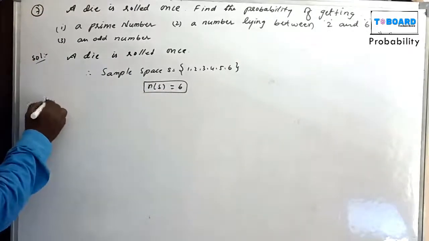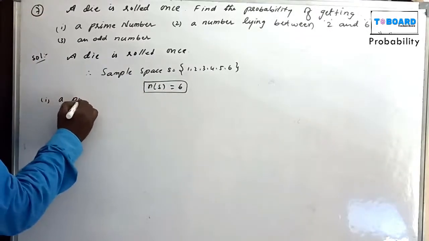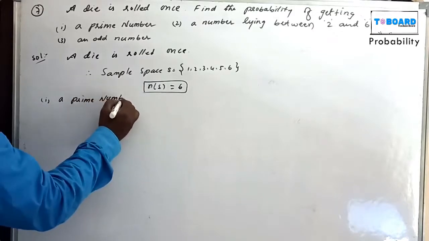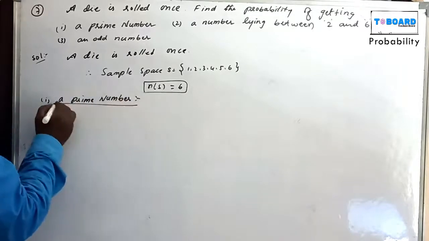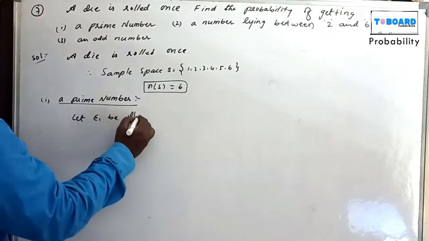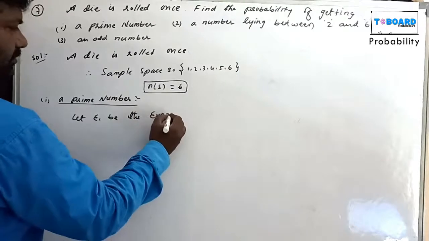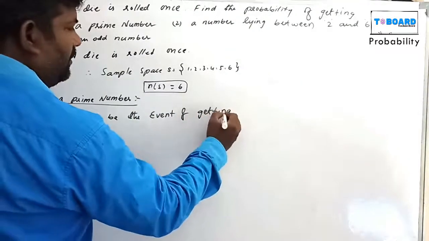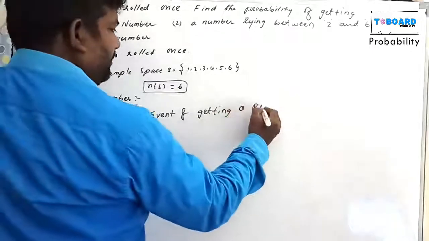First one, a prime number. Let E1 be the event of getting a prime number.